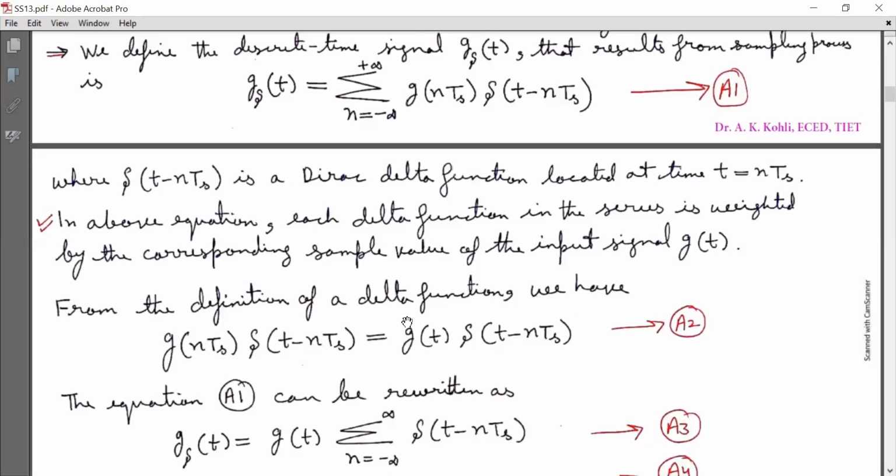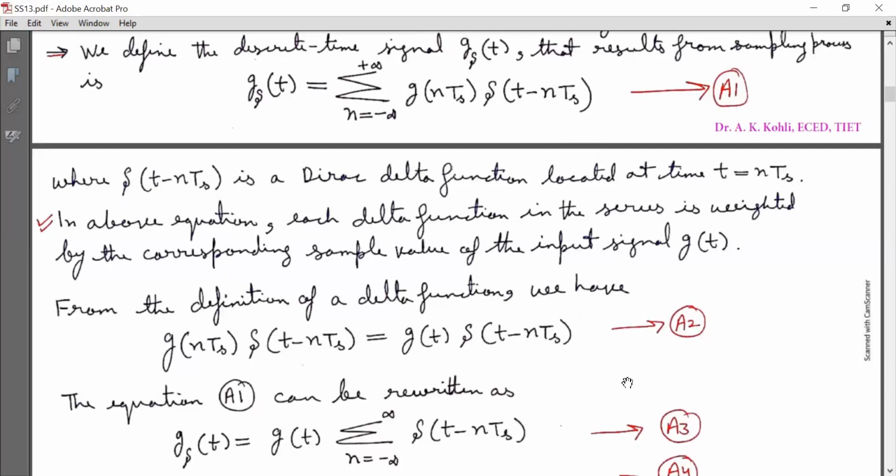From the definition of the delta function, we have g(nTs) into delta(t minus nTs) equal to g(t) into delta(t minus nTs). Mark it as equation A2. Look at this. This is a delayed impulse function, which is defined at t equal to nTs. So instead of nTs here, I can put t. That leads to equation A2. Now I am substituting A2 in A1, so g(nTs) delta(t minus nTs) is replaced with g(t) delta(t minus nTs).